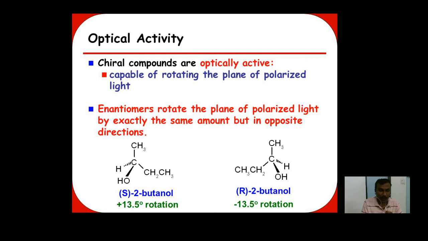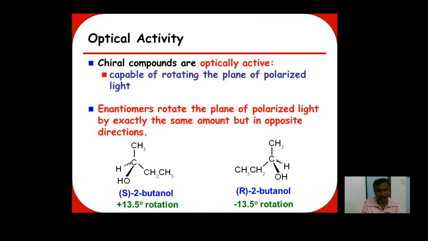For example, in 2-butanol, the second carbon atom is the chiral center. One mirror image has a rotation of minus 30.5 degrees, and the other, which is S, has a rotation of plus 13.5 degrees.